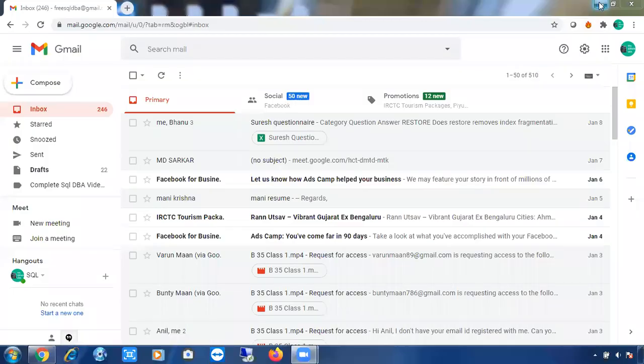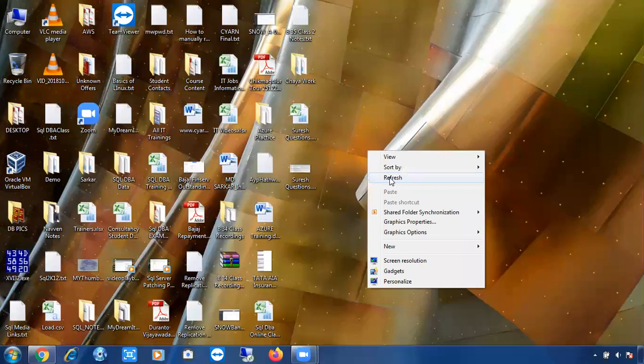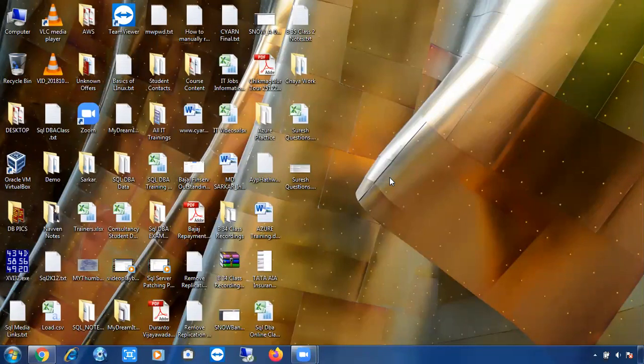Okay, so in the last class we discussed the versions of SQL Server. What is SQL Server? SQL Server is an RDBMS software which is used to store the data, to process the data, and to retrieve the data. That is the basic definition: to store, to process, and to retrieve. These are the three main things we can achieve with the help of SQL Server. And the commercial versions begin from SQL Server 2000, 2005, 2008, 2008 R2, 2012, 2014, 2016, 2017, 2019.